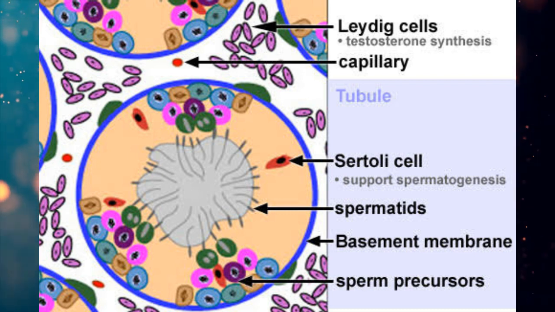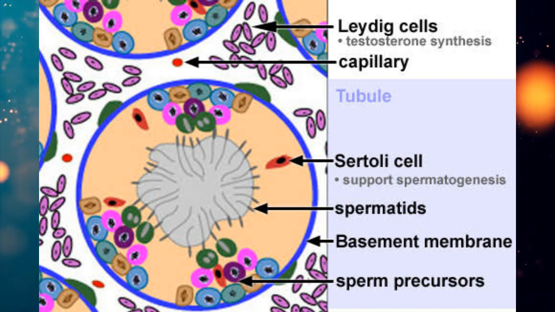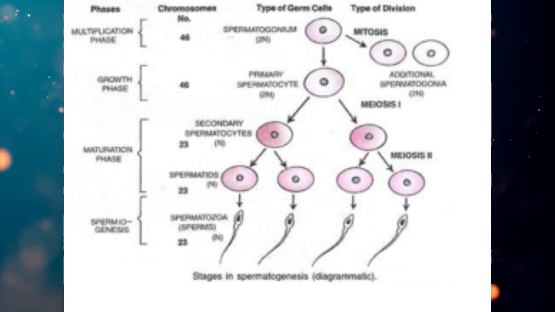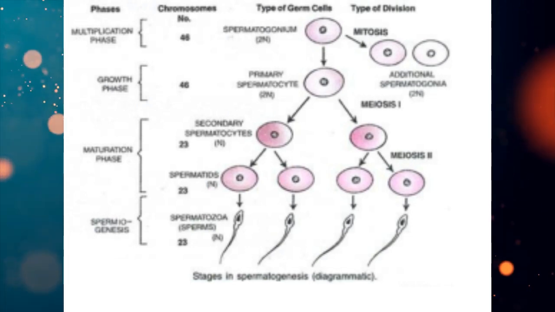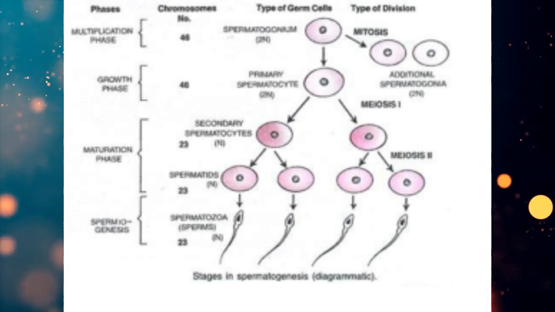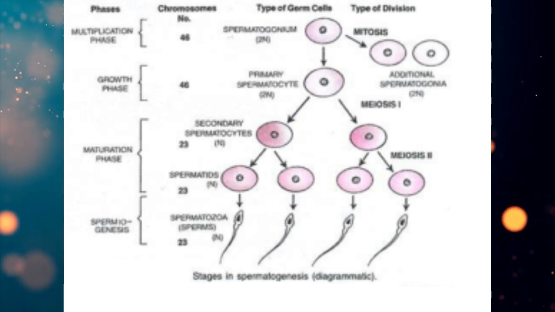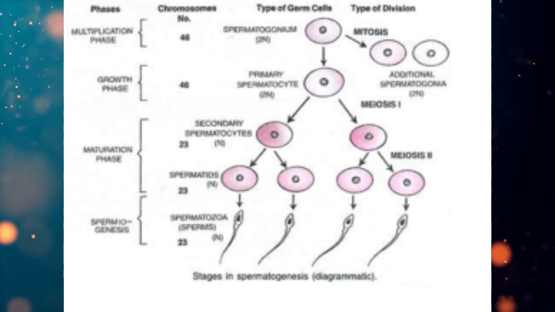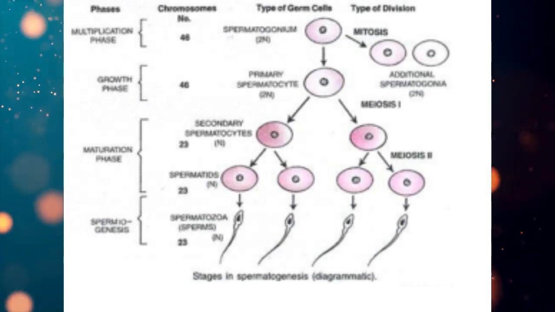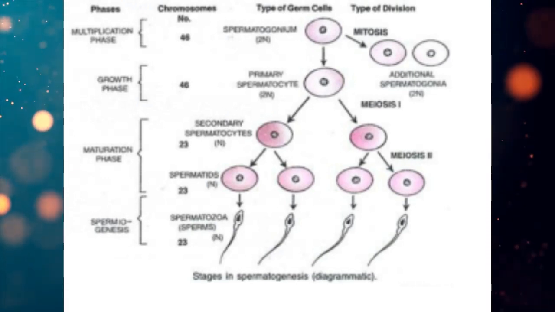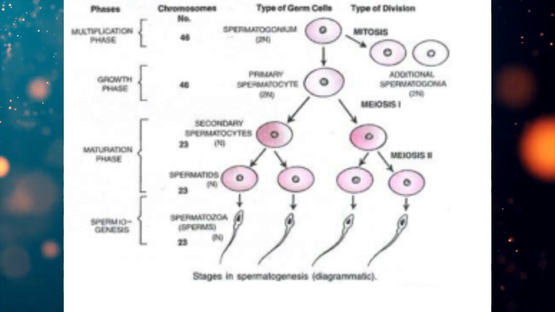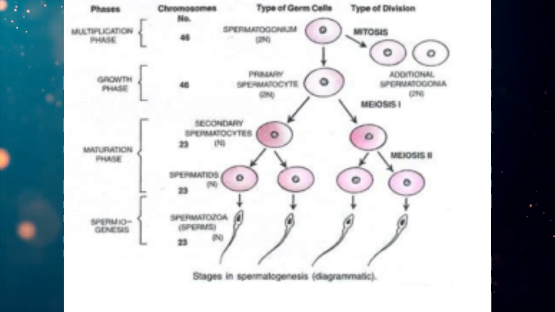Whenever we are discussing the first phase of this formation of the spermatid, that is the multiplication phase, followed by the growth phase and then the maturation phase. So again I repeat that in the formation of spermatid, the first step of spermatogenesis, three phases are there. First one, multiplicative phase, second, growth phase, and third, maturation phase. So let's know about the multiplicative phase.